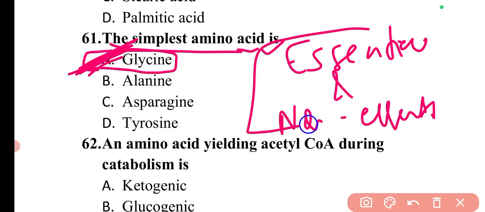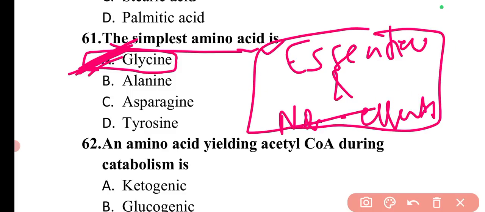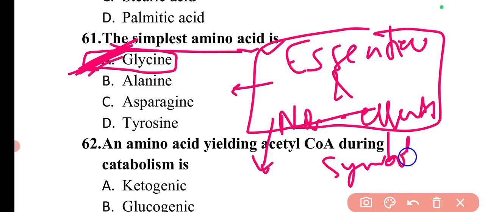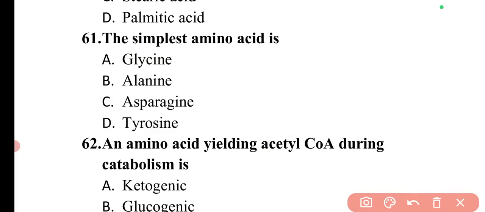So the whole classification I have provided you in the text form, we can discuss there, and also the classification of amino acids on different areas like aspartic acid, glutamic acid, lysine. What are the symbols used for these amino acids? What is acidic amino acid, which is having aliphatic amino acid? So all these classifications I have provided you in the form of a table, so from there you can check.